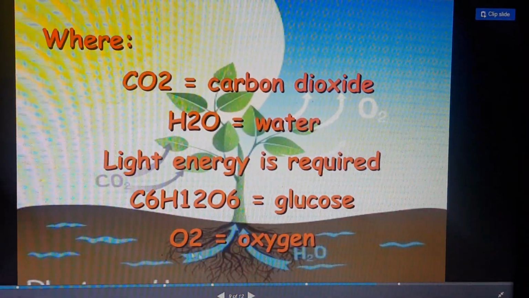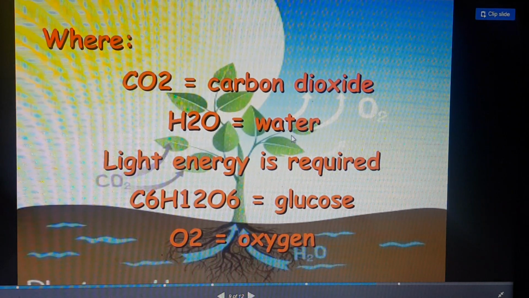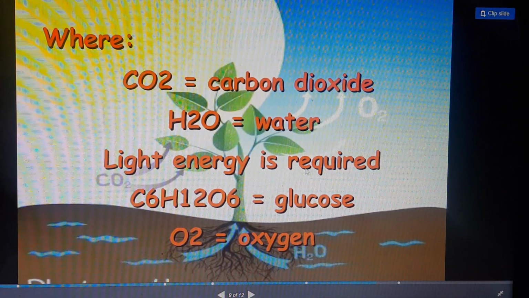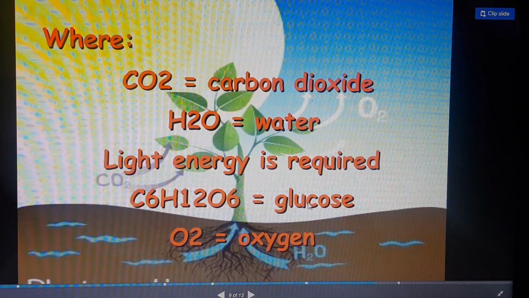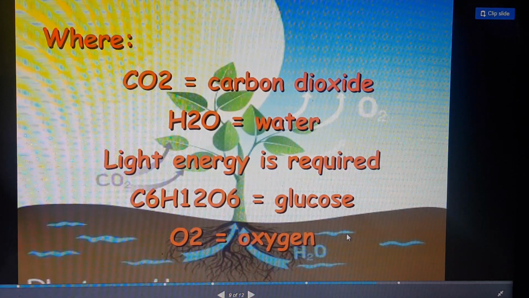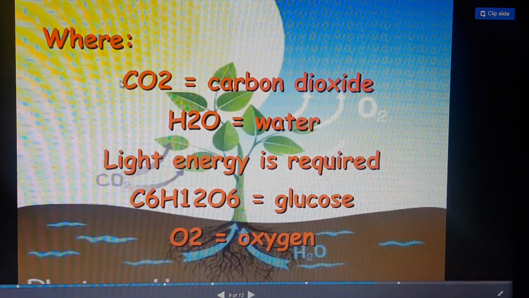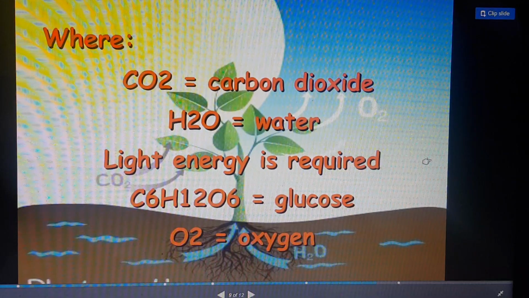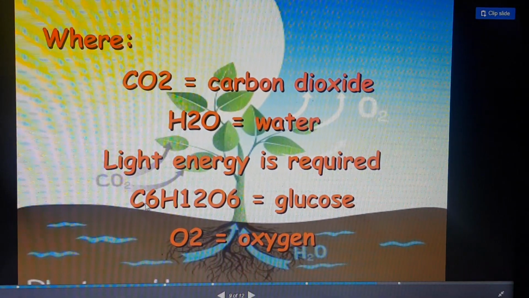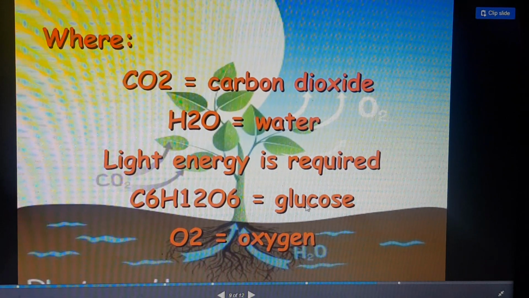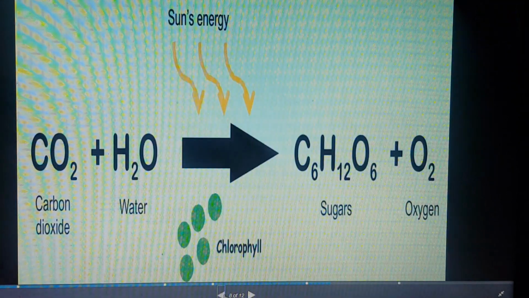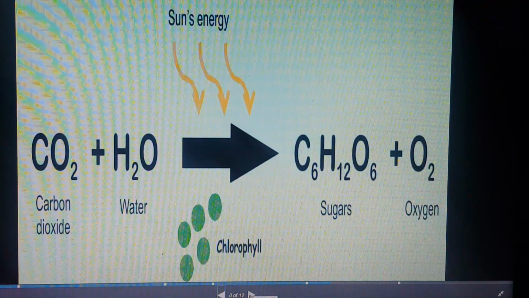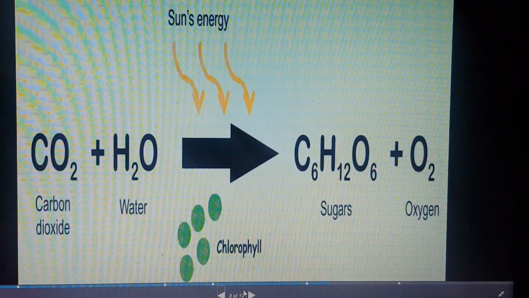Here CO2 is carbon dioxide, H2O is water, light energy is required. Light energy is given by the sunlight. Okay, C6H12O6 is the formula of glucose and O2 is the formula of oxygen. I hope it is clear to all of you. CO2 signifies carbon dioxide, H2O water. Light energy is required by the plant, given by the sun, and C6H12O6 is the formula of glucose. So you have to learn this equation for the process of photosynthesis whenever you are asked to write about photosynthesis.